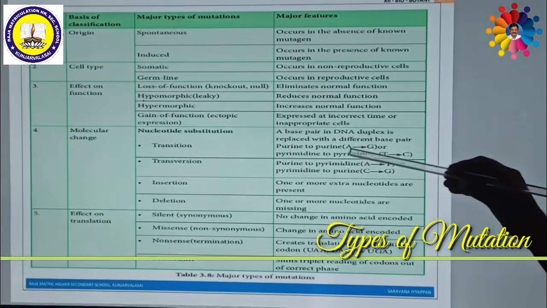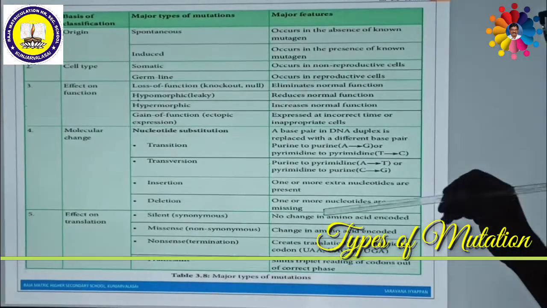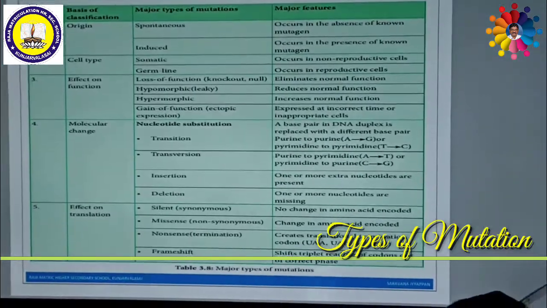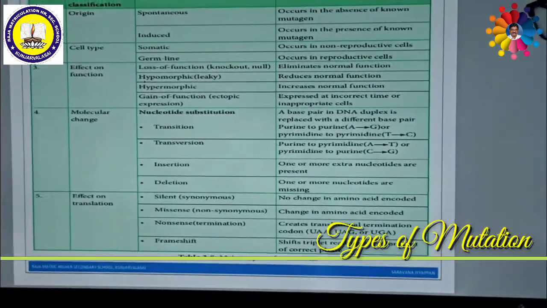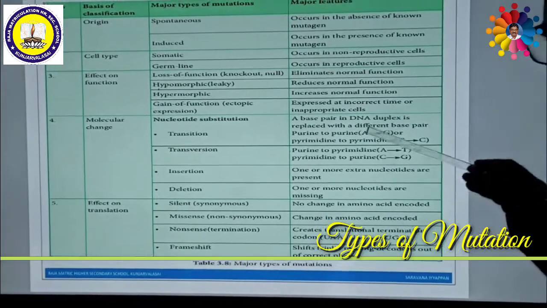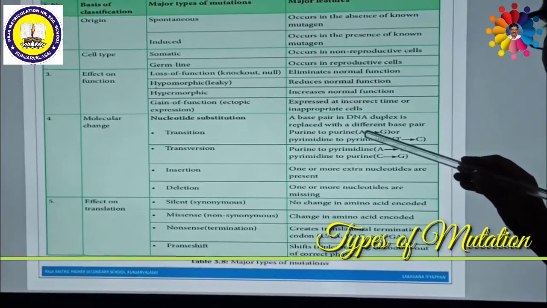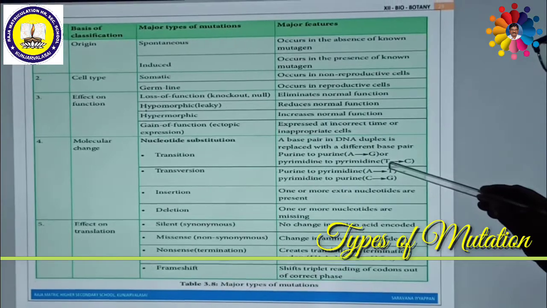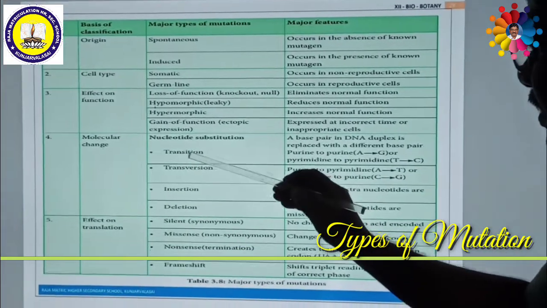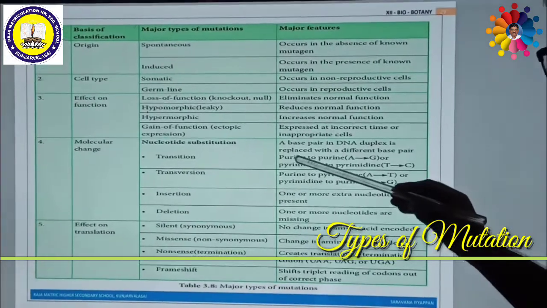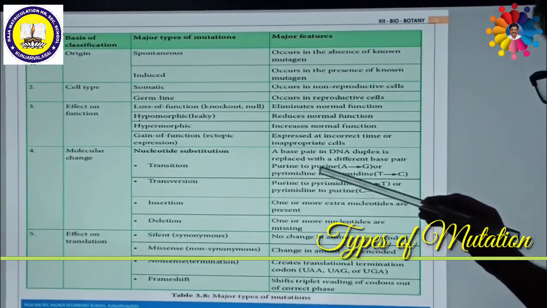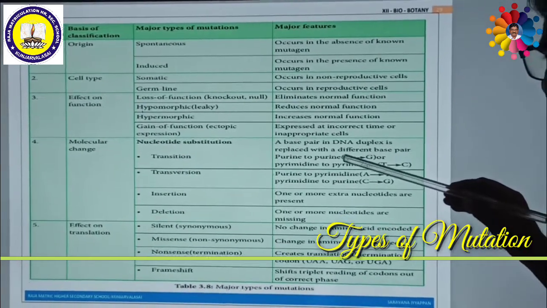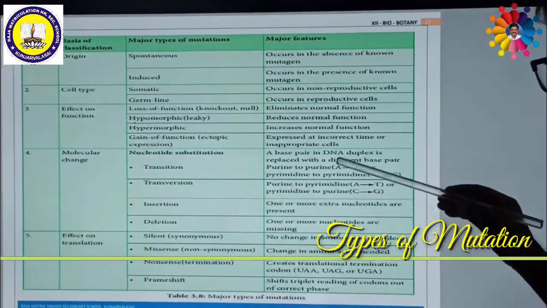So overall, there are 5 nitrogenous bases. Now I shall come to transition and transversion. As I said just now, there are 2 purines: adenine and guanine. Similarly, there are 2 pyrimidines: thymine and cytosine. In a transition type of mutation, due to the mutation, a purine is replaced by another purine. That means either adenine is replaced by guanine or guanine is replaced by adenine.